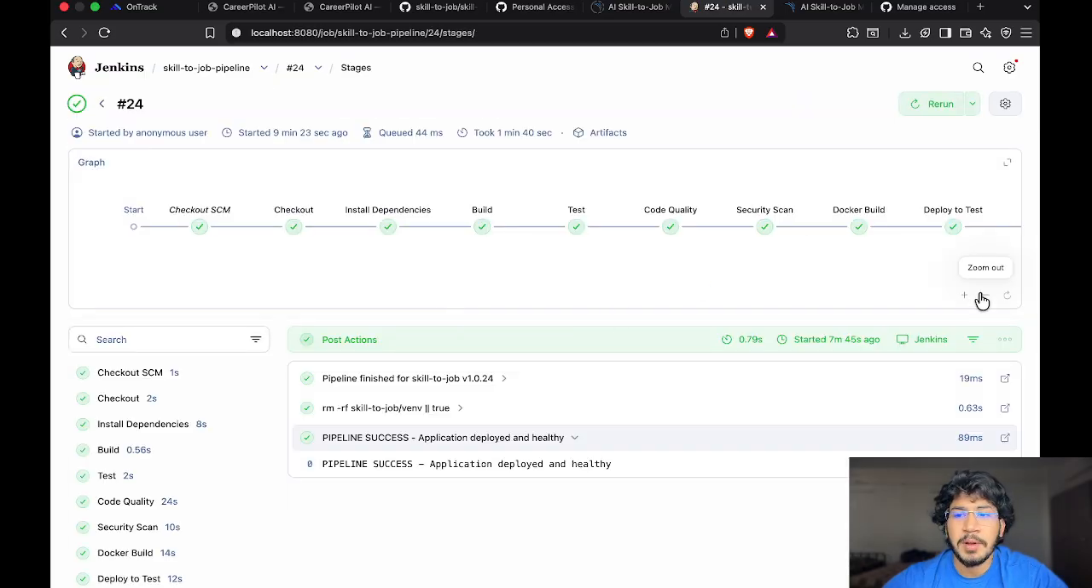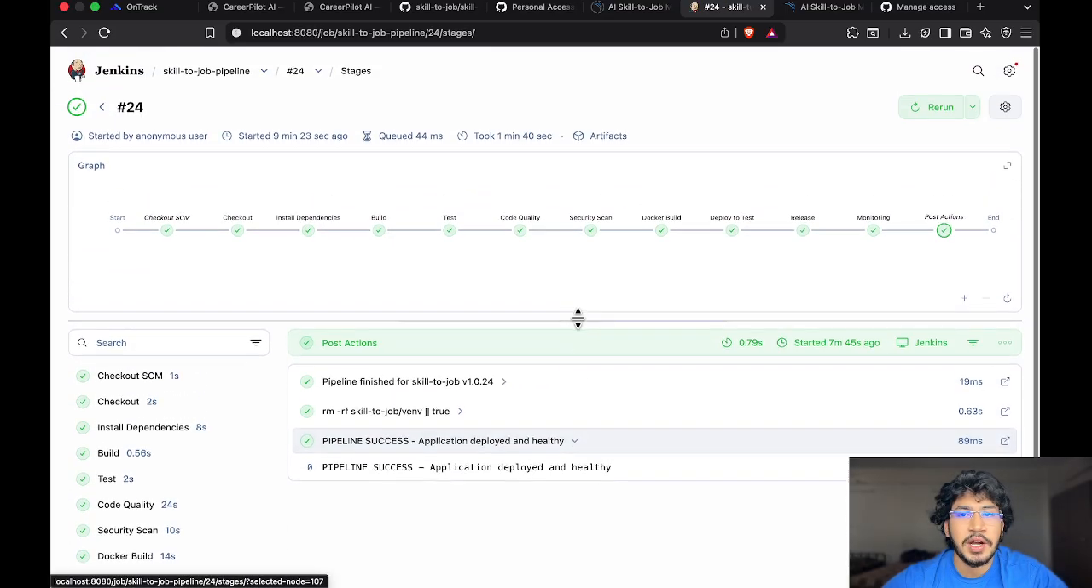So this is my current pipeline overview, which I showed you earlier and which I had run.